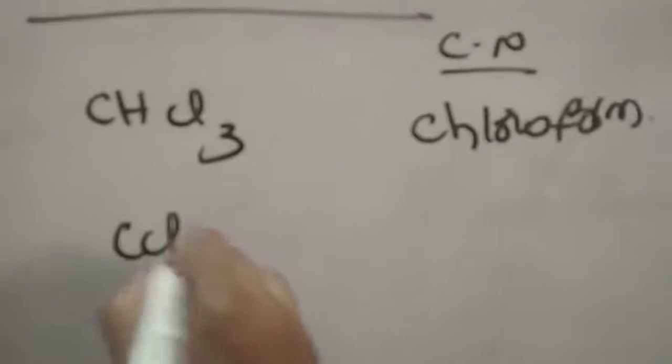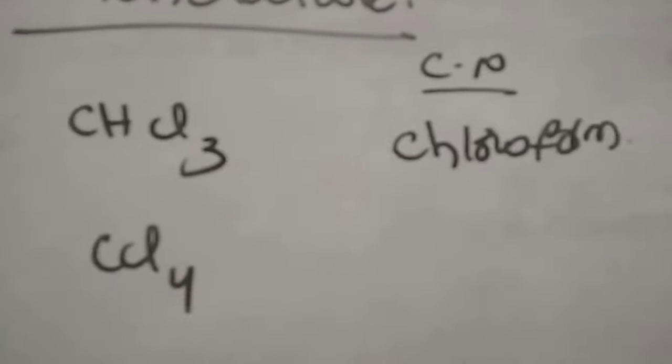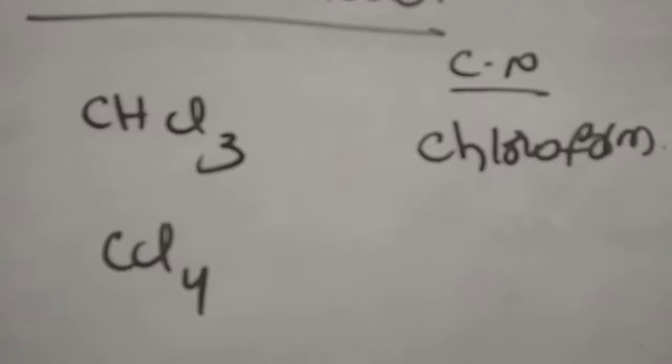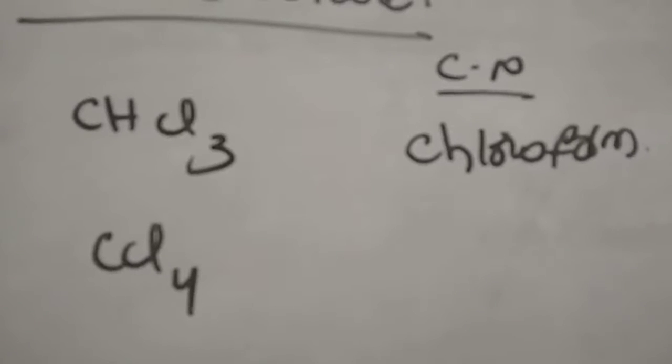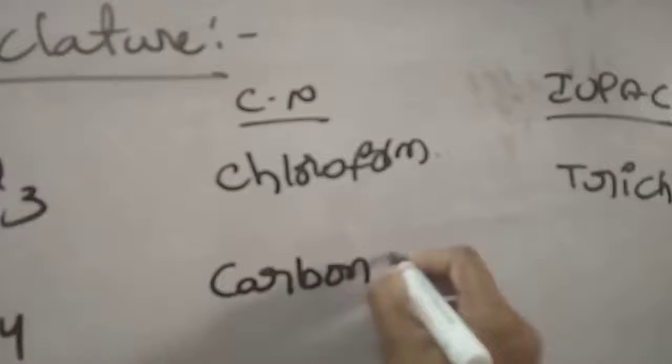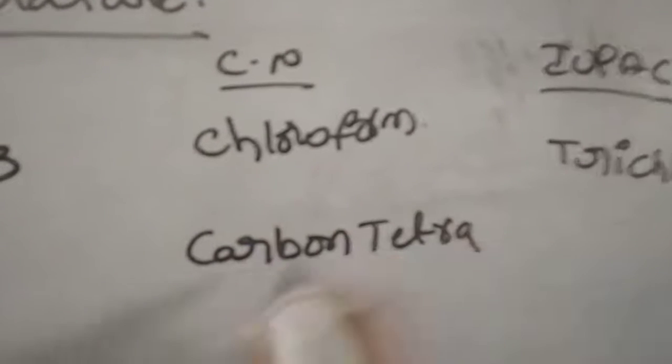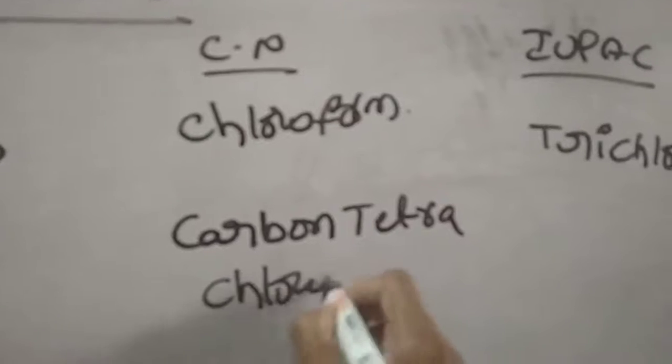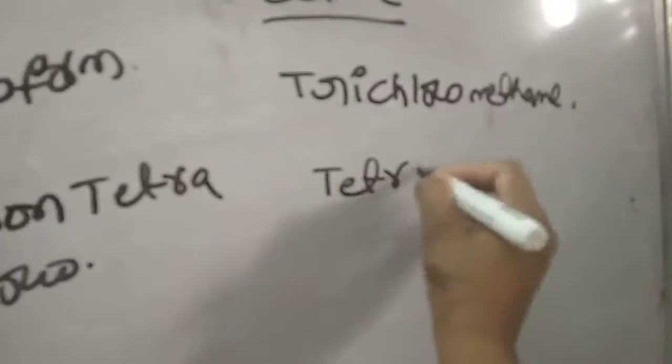CCl4. The name of this compound is called carbon tetrachloride, and it is also known as tetrachloroethane. Carbon tetrachloride is the common name. Tetrachloromethane is the IUPAC name.